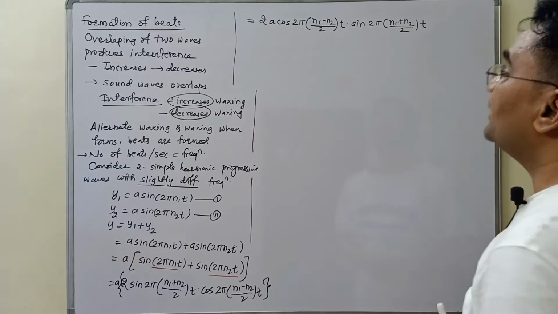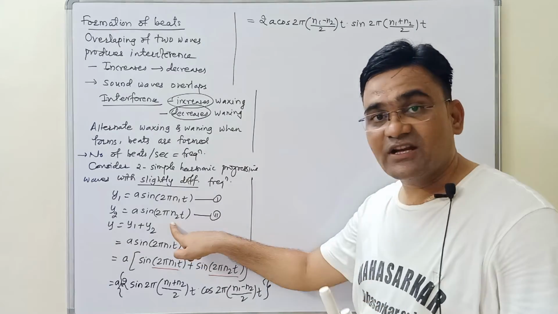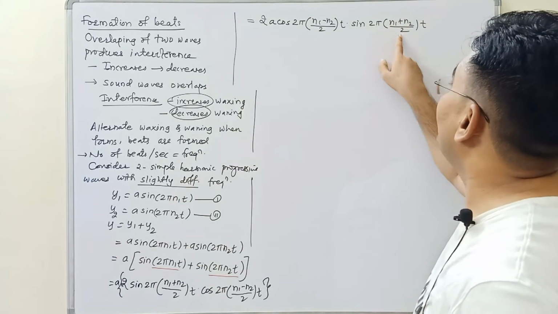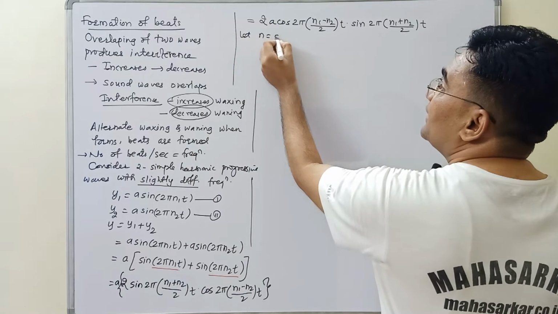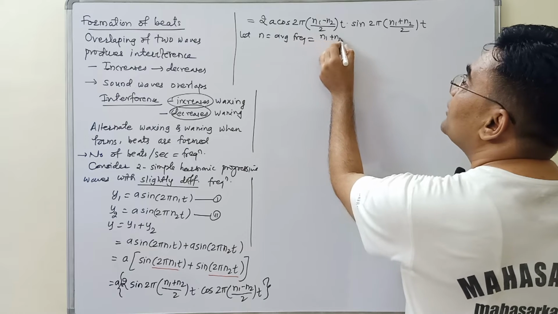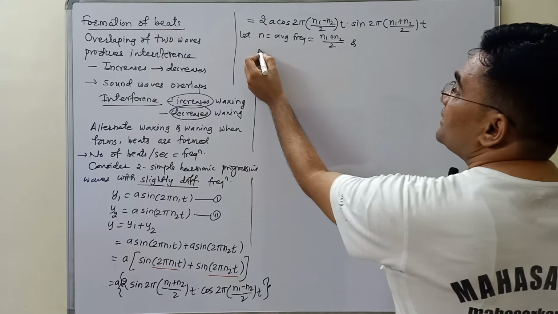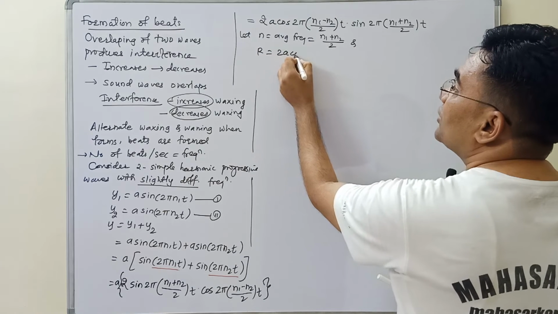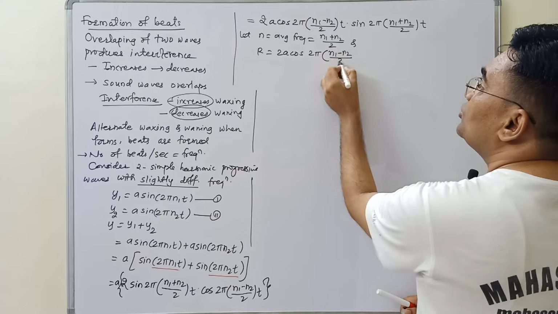Now here, n1 is the frequency of the first wave and n2 is the frequency of the second wave. So the addition of both divided by 2, let n be the average frequency, given by n equal to n1 plus n2 upon 2. Also say R equal to 2a cos 2 pi n1 minus n2 upon 2 into t.